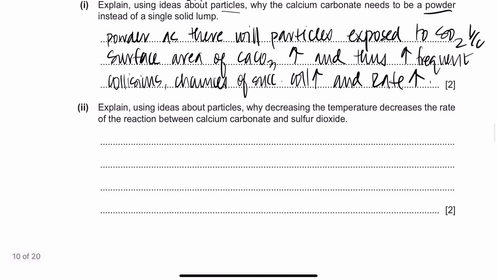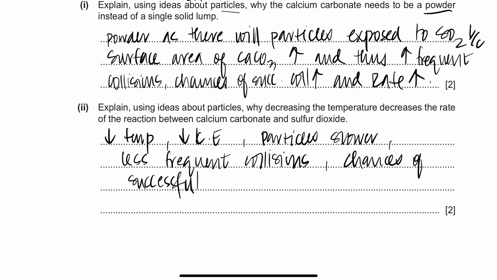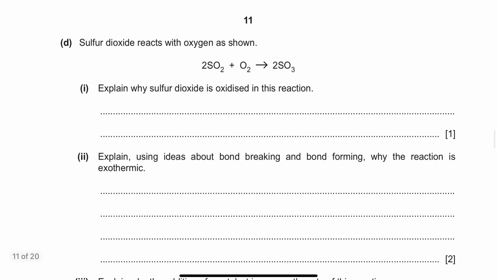Now it says explain using ideas about particles why decreasing the temperature decreases the rate. So obviously decreasing the temperature decreases the kinetic energy of particles. Particles move slower, and if they move slower, there are less frequent collisions, and if there are less frequent collisions, chances of successful or effective collisions decreases, and thus rate decreases. Yeah, that's it.